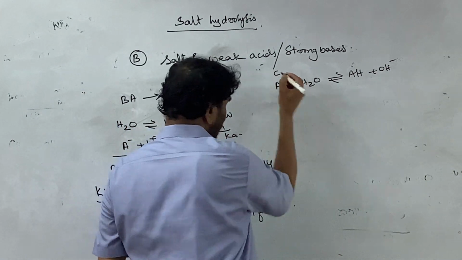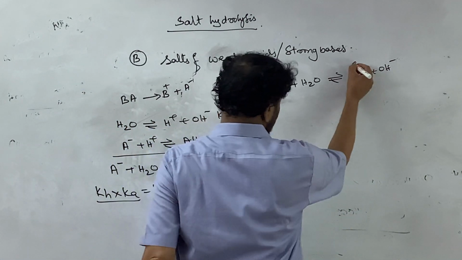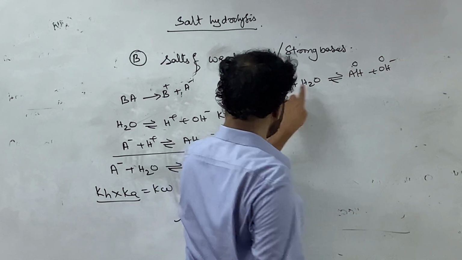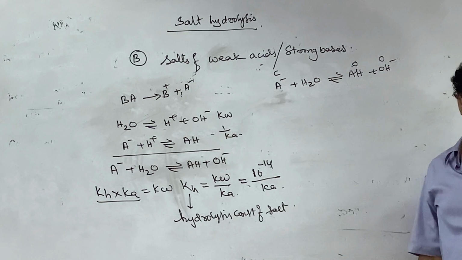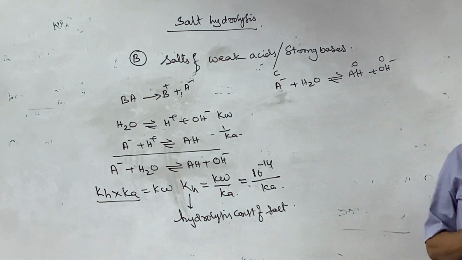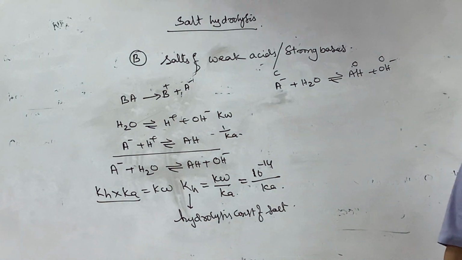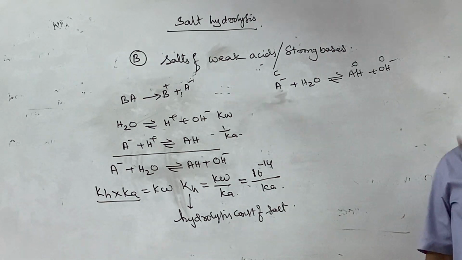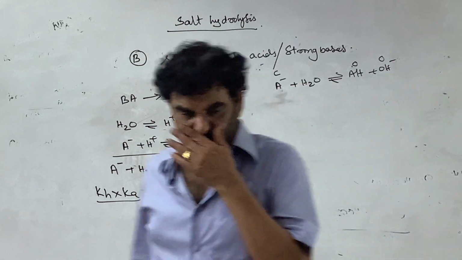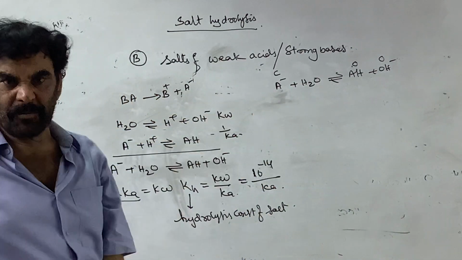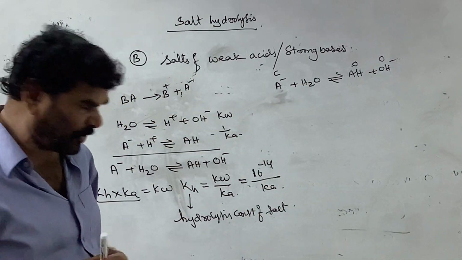Say the concentration of A minus is C, and the products are 0 and 0. You may ask why I am not writing anything for the water. Water is present in huge quantities. It is a solvent, so its concentration does not change. Initial and equilibrium concentrations are the same. Therefore, pure liquid concentrations are taken as unity.